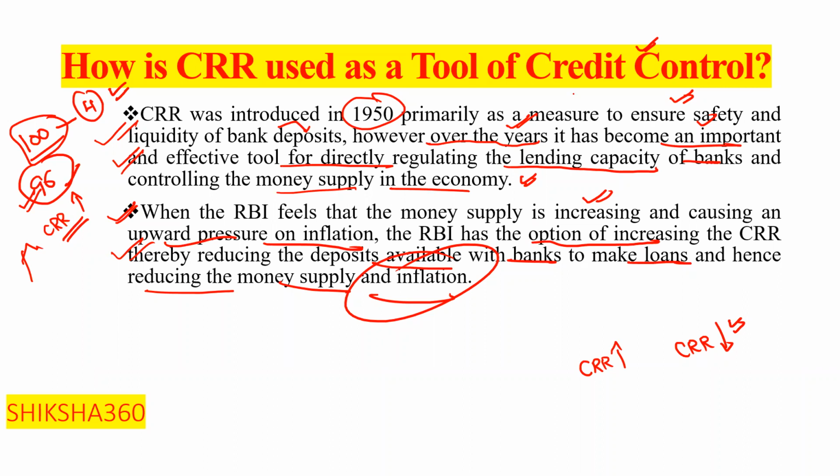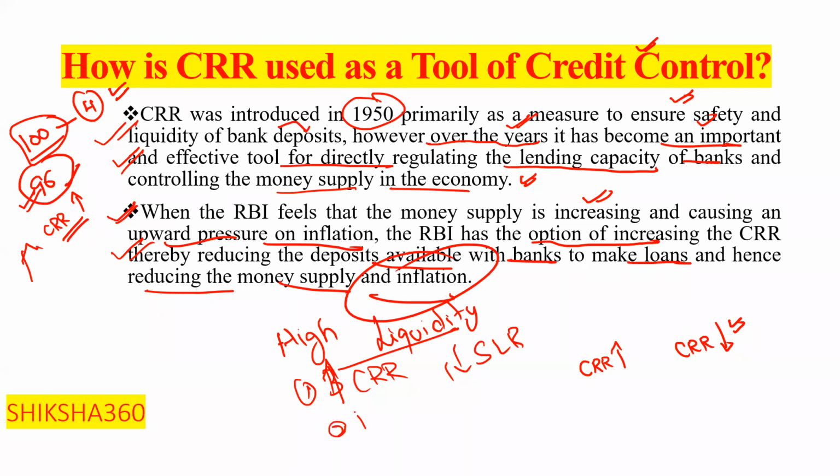Like we can say that there is high liquidity in the market. So how can we control the liquidity? By increasing the CRR, or decreasing SLR, or second one, increasing both CRR and SLR. So in this way they will ask these types of questions. You just have to understand the concept, and if you are able to properly understand the concept, then you will be able to answer the question very easily.